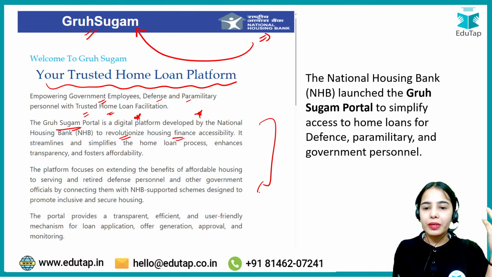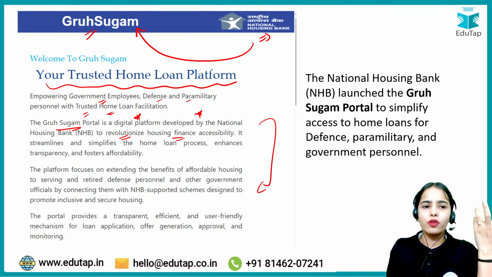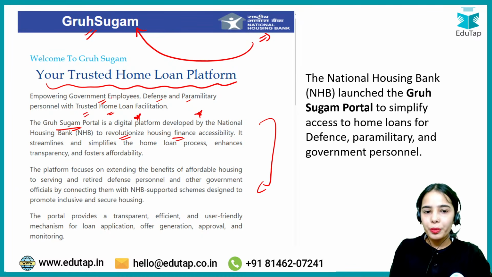So this is the basic idea. This is particularly for the empowerment of government employees, defense and paramilitary personnel, serving as well as retired defense personnel and other government officials, by connecting them with National Housing Bank supported schemes designed to promote inclusive and secure housing.